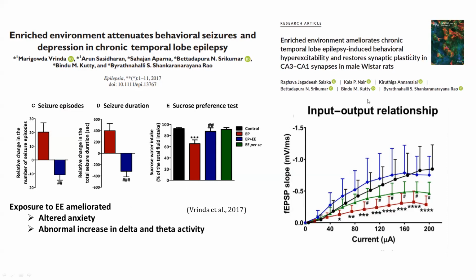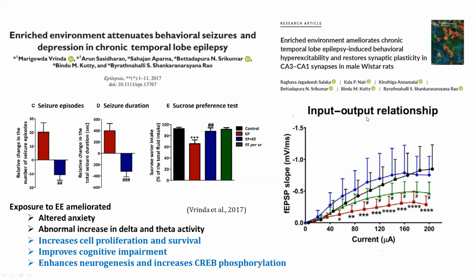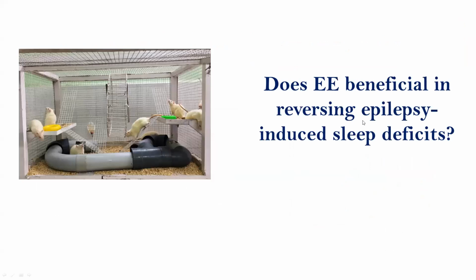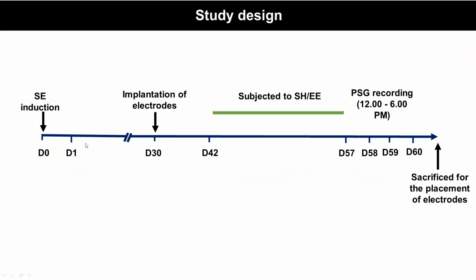Since there are several benefits of EE, we wanted to check whether EE is beneficial in reversing the sleep deficits. For this, we exposed these animals to EE during the chronic stage, that is from the 7th and 8th week post-epilepsy induction. We exposed these animals to EE for 6 hours per day for 14 days.